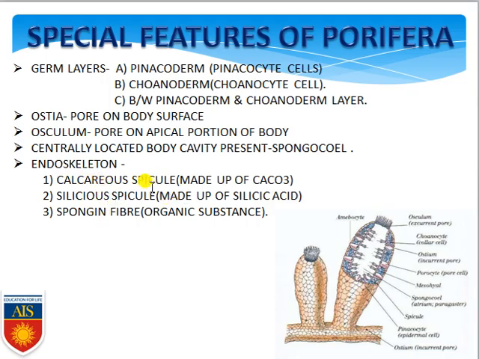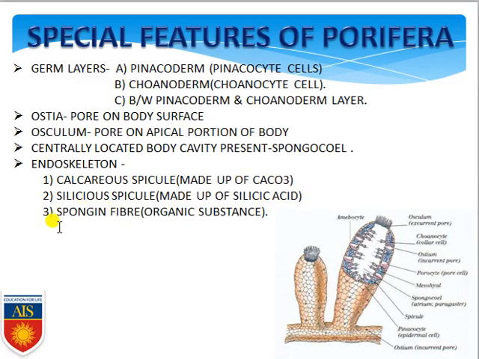Spicules are specific needle-like structures present inside their body, so for that reason these are considered an endoskeleton. Keep it in your mind, these are commonly made up of calcium carbonate, that's why they are known as calcareous spicules. They have another type of spicule, the siliceous spicule, which is made up of silicic acid.